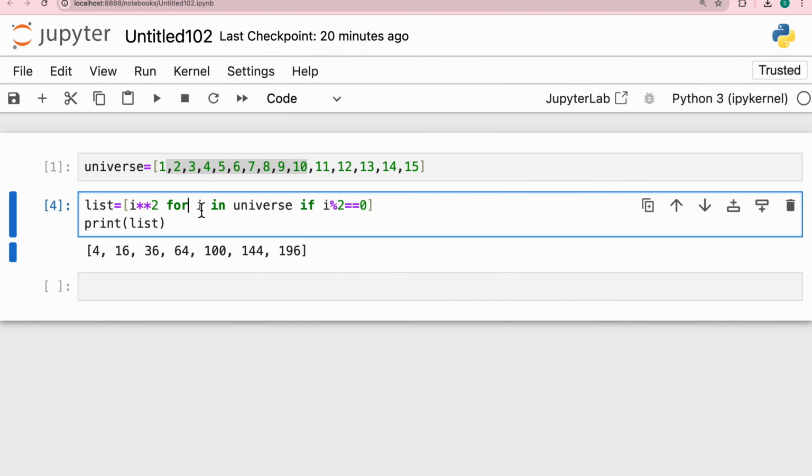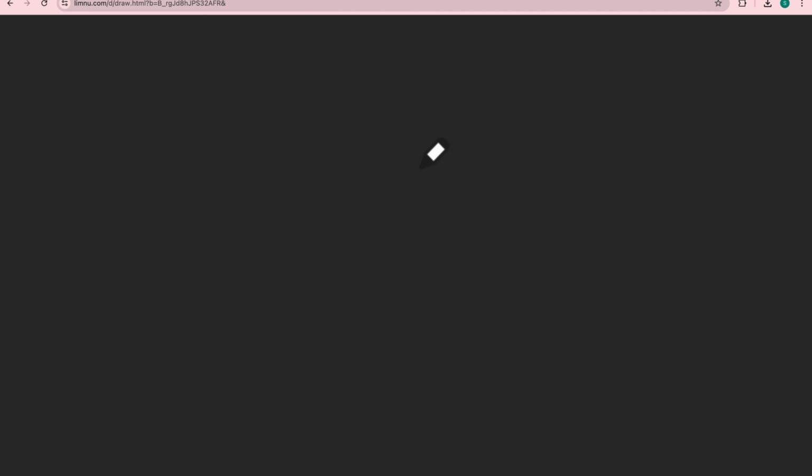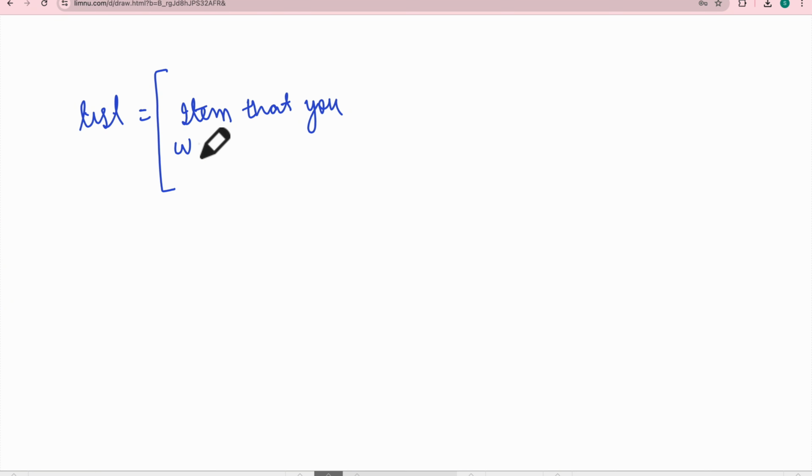Now just understand, it has 3 things. Again, let me just come back here. Let me just clear the board and explain it to you finally. So how the structure of any list comprehension will look: it will have 3 elements. First of all, it will have the item that you want to create, or the item that you want to add in your list. Okay, now it can be anything. You want any operation, you just want the same number, you can do anything. So this is the first part.